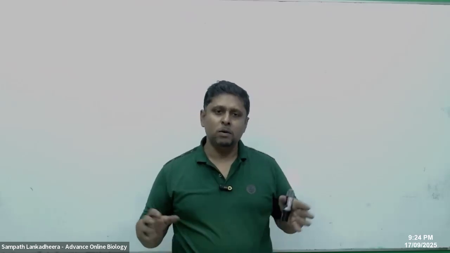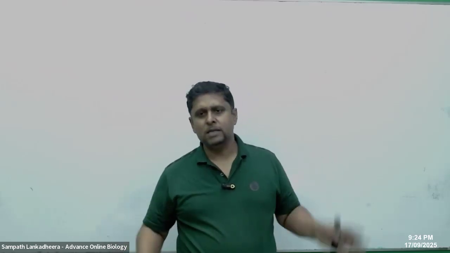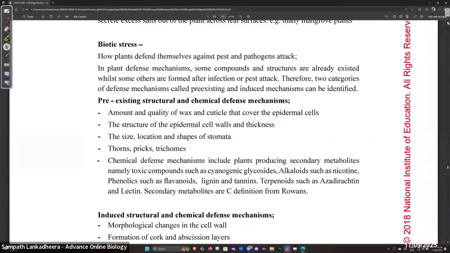You just set them up for the defense. So same like that, plants have pre-existing defenses. And then some we say are induced. When a certain incident happens, you quickly do this and that and try to improve the security. That we call induced. So plants are showing both.